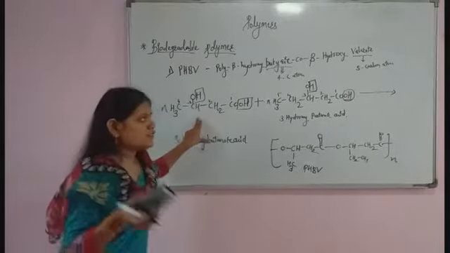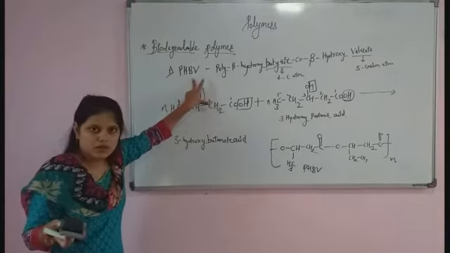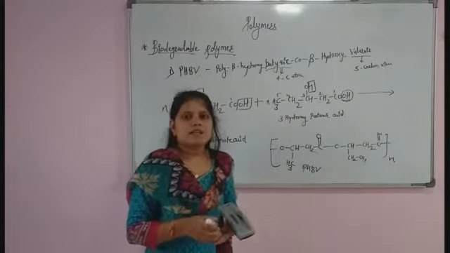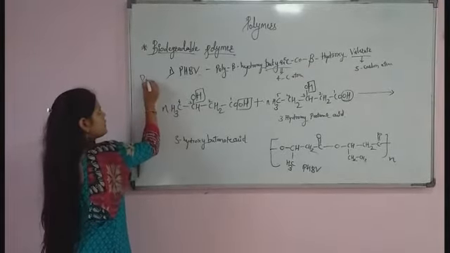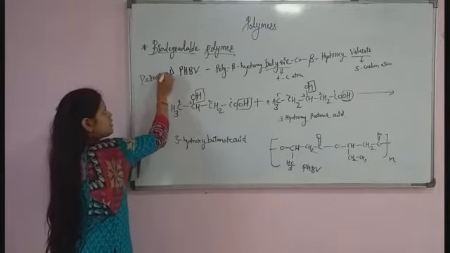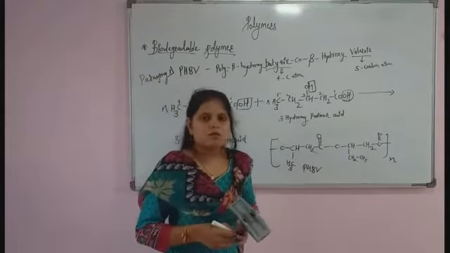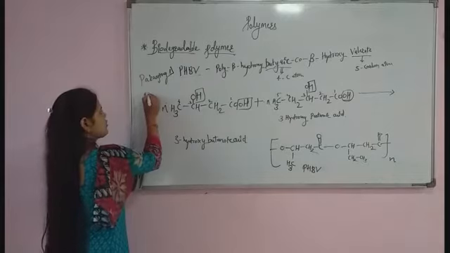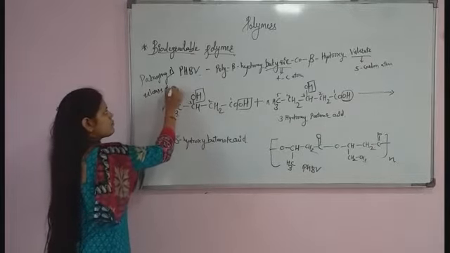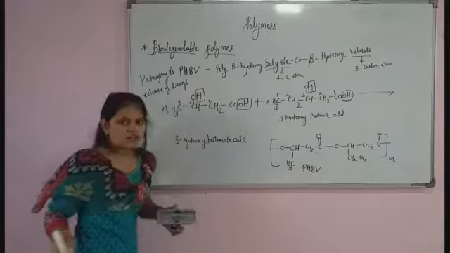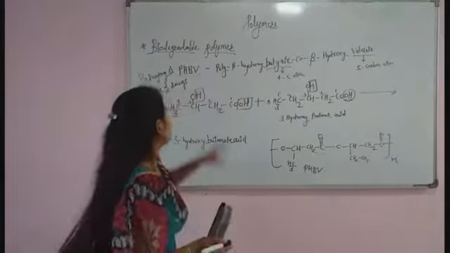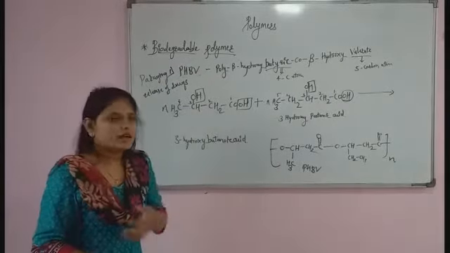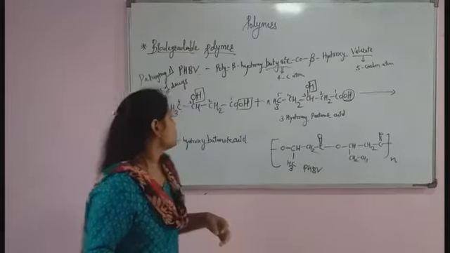Okay. So this is your synthesis of PHBV. Why are we using PHBV? This PHBV is used as packaging material. For any packaging, we use PHBV as a polymer, and it is also used to control the release of drugs. So PHBV is a very important biodegradable polymer, and it is the first example of a biodegradable polymer. Now let's move on to the second example, that is nylon 2 nylon 6.